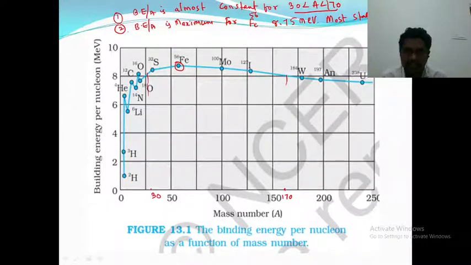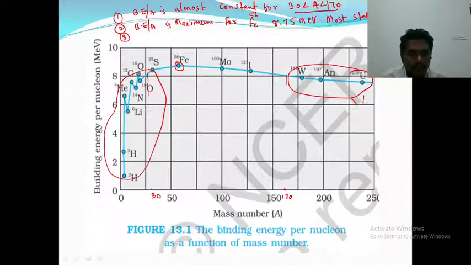And this is the second observation. And third observation: you can see that these are the lighter elements, whose atomic mass number is less than 30, and these are the heavier nuclides.